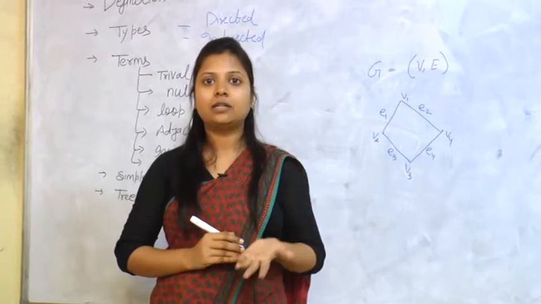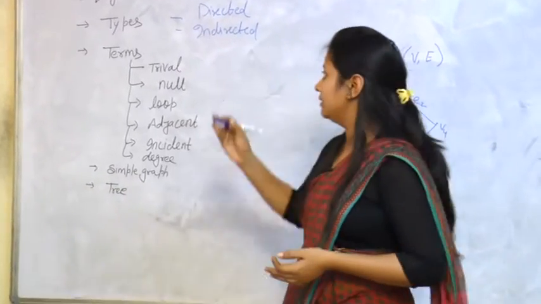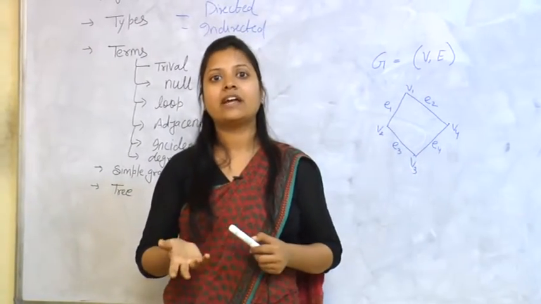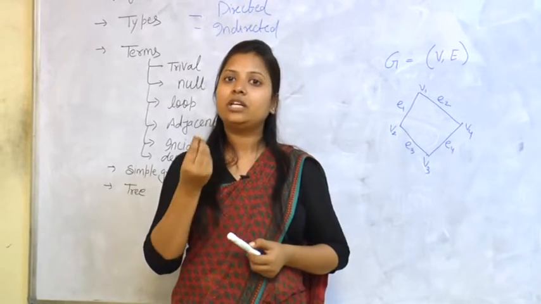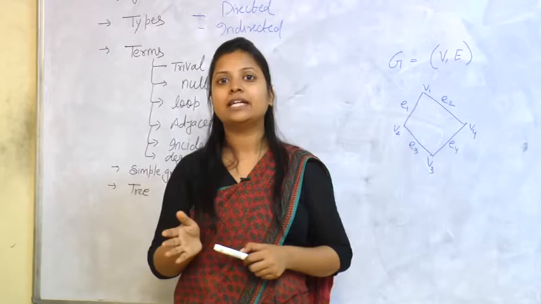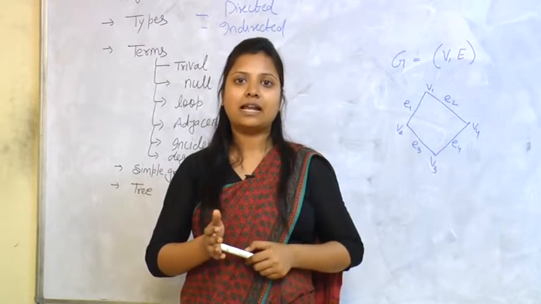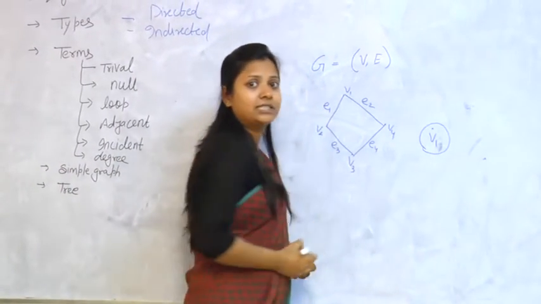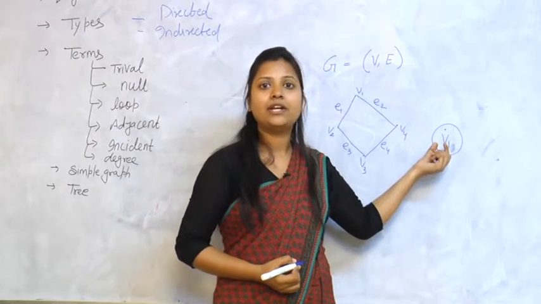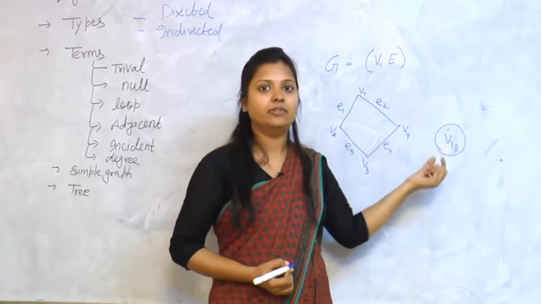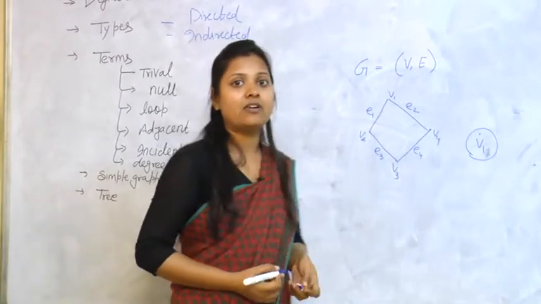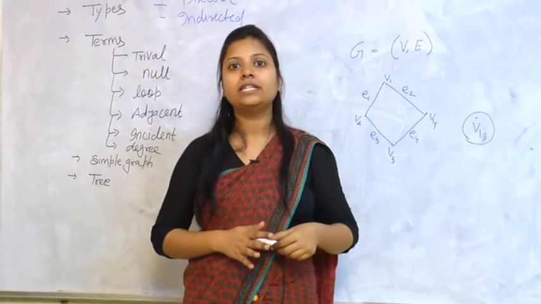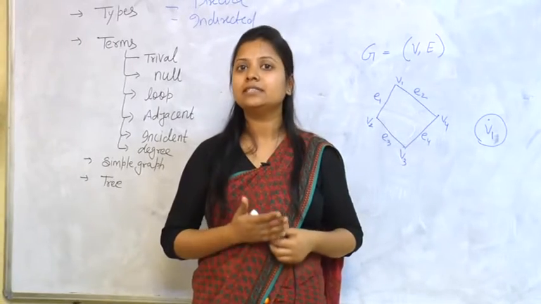Now there are certain terms that describe a graph, which are these terms. First is trivial. What is a trivial graph or trivial vertex? If a graph has only one vertex and no edges, then it is called a trivial graph. For example, if this is a graph, it has only one vertex and no edge, so it is called a trivial graph. Okay. Now second is the null graph. Null means nothing. If a graph has no vertex and no edge, then it is called a null graph because it has nothing to represent.